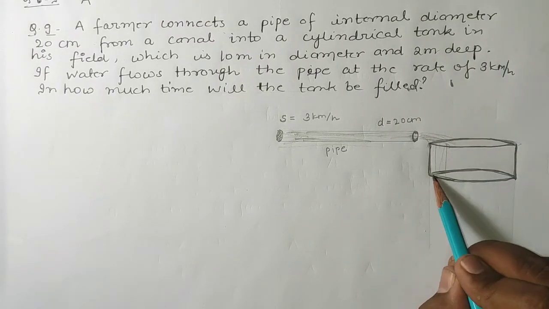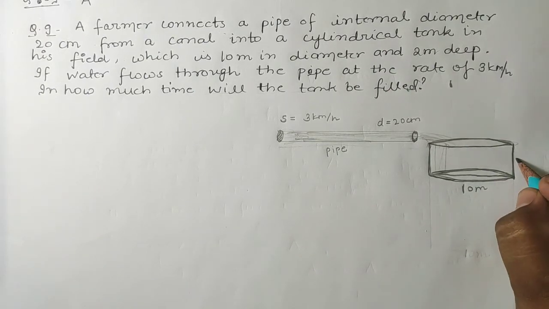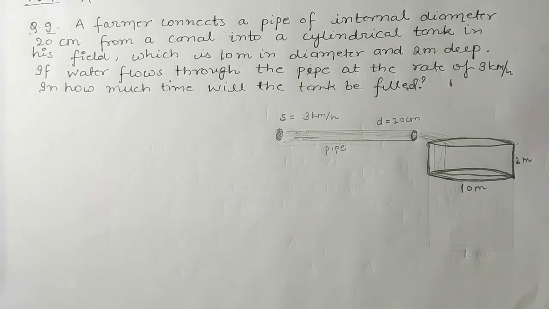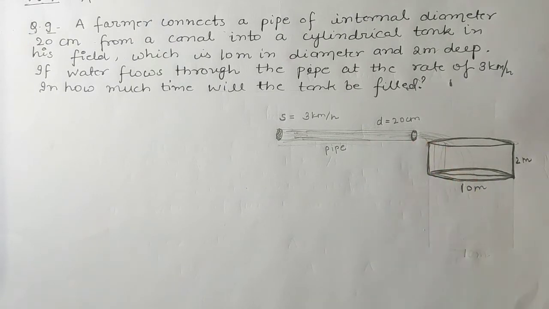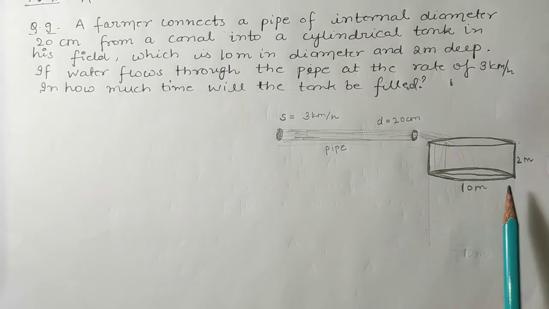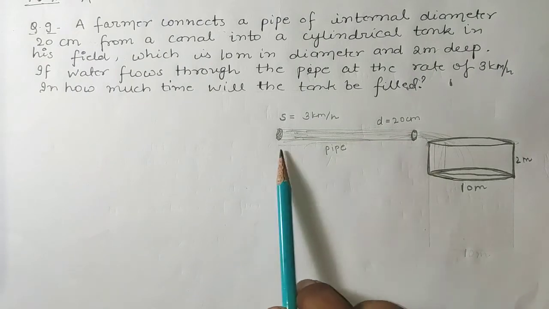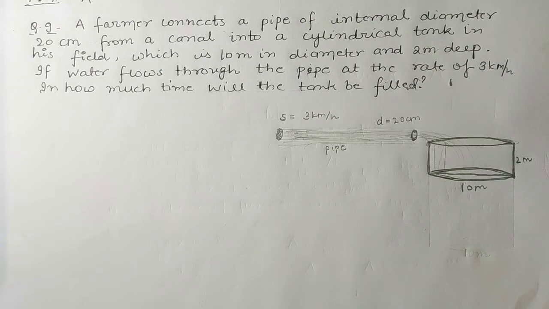Now this tank is of diameter 10 meter and depth 2 meter. Okay, so we have to find the time in which this tank will be filled. Okay students, so firstly, what concept will you use here? The concept is the same: the volume of water will be the same, and the length of the pipe, meaning the length of the water, we will find out with the help of speed.